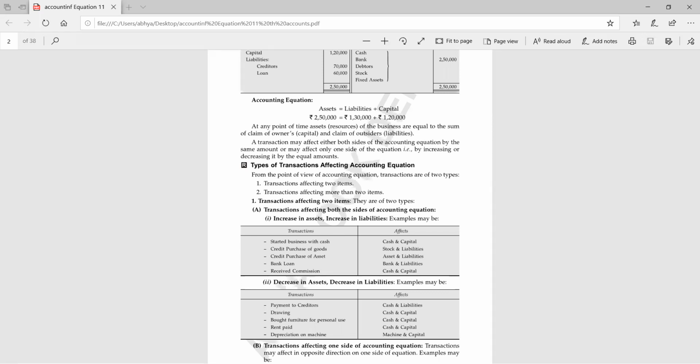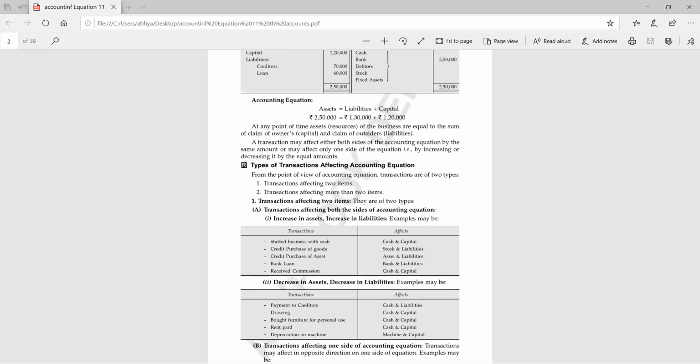Similarly, if we are purchasing shares, debentures, mutual funds, commercial paper, treasury bills, in books we will not be writing these names. All these are parts of investment. So for all these things, we will be writing only one word in our books, that is investment. Further bifurcation we can give, but the head will be only one, that is investment.